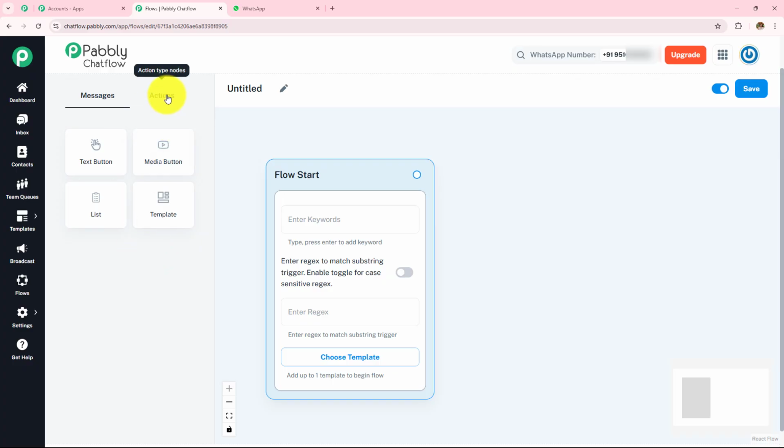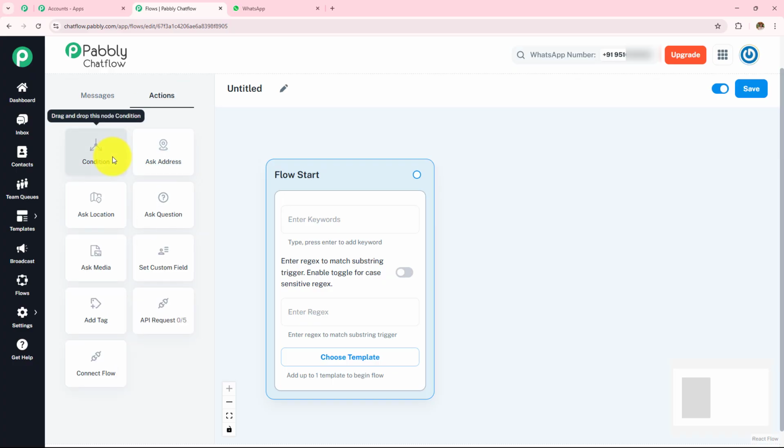Now moving on to the actions. First one is condition. So this allows you to set logical conditions for branching the conversation flow like yes or no. Then we have this ask address. So this prompts the user to enter their address and store it in a contact field. Then we have this ask location. So this requests the user's live location. Then we have this ask question. So this is used to gather user input such as email, phone and feedback.